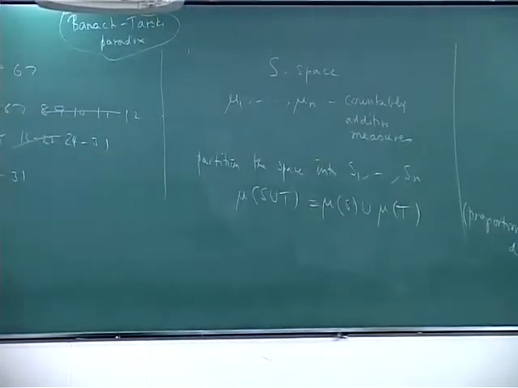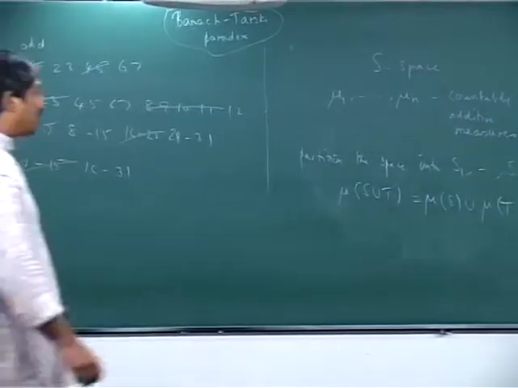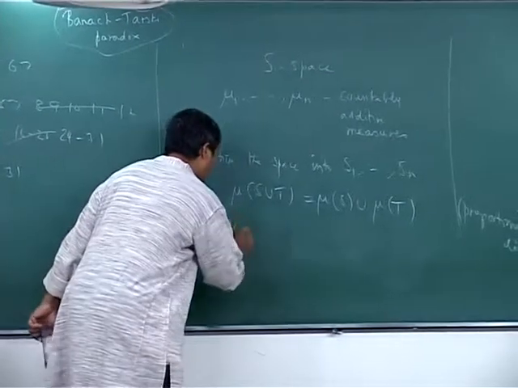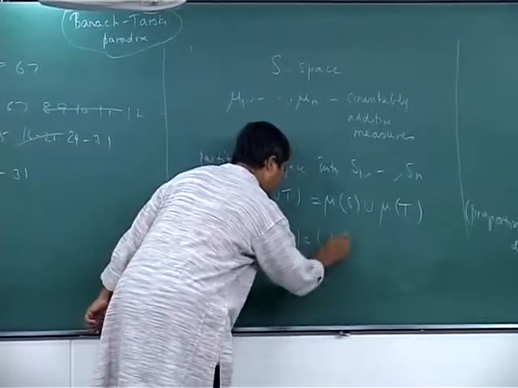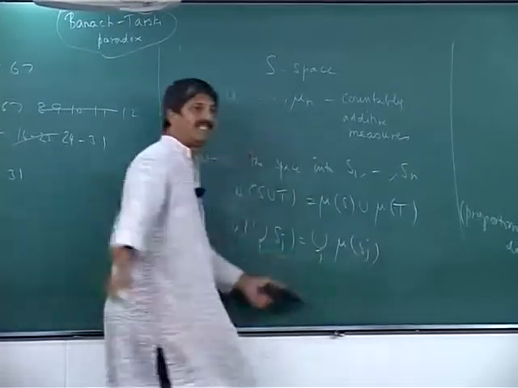Now, countable additivity only means that you are talking about mu of the union over j of Sj equals the sum, that's the idea.